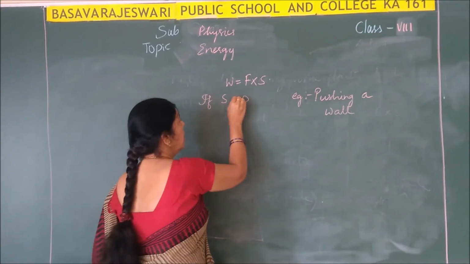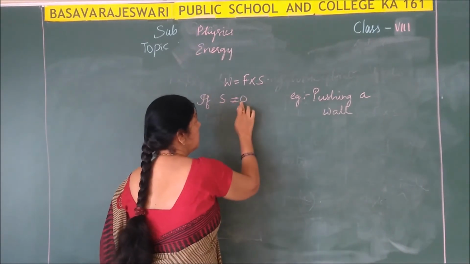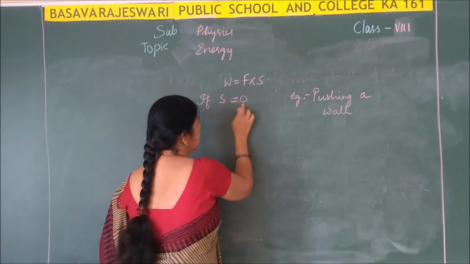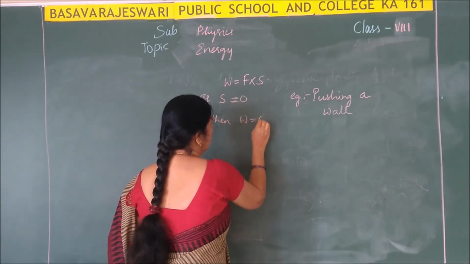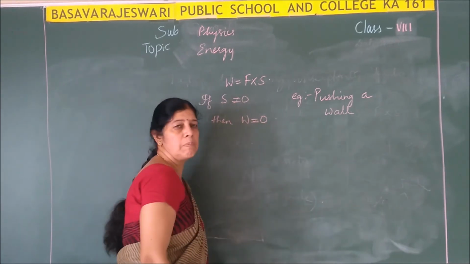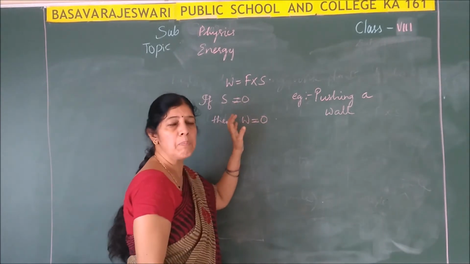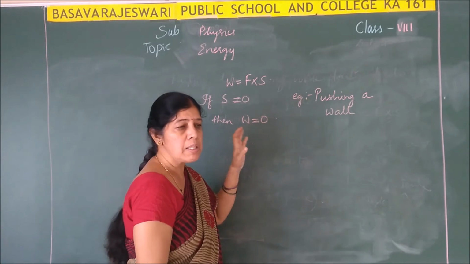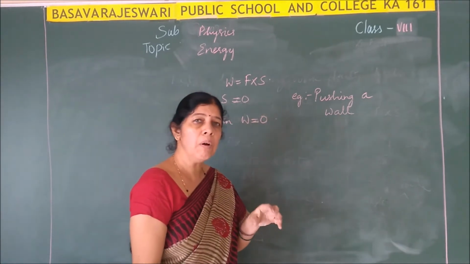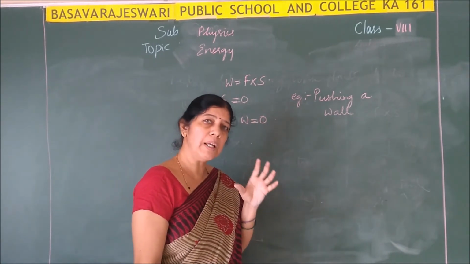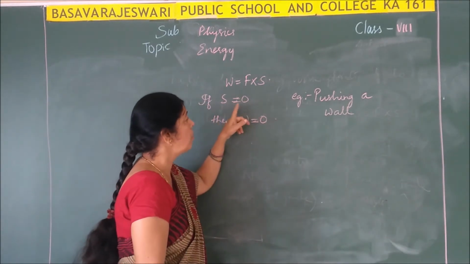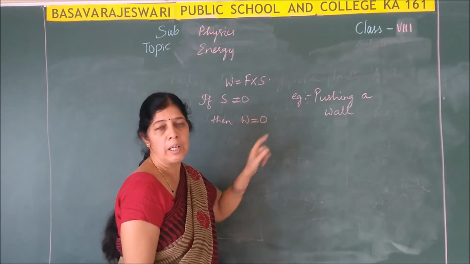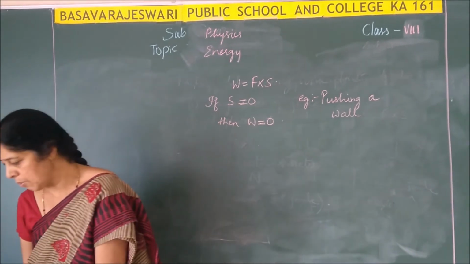So what is happening here? I am applying some force, but displacement is 0. If displacement is 0, then work done will be equal to 0. So this is one important point you have to remember. Sometimes work done will be 0 even though force is applied on the body. Okay. So which is the first case? If displacement is equal to 0, then work done also will be equal to 0. Right?